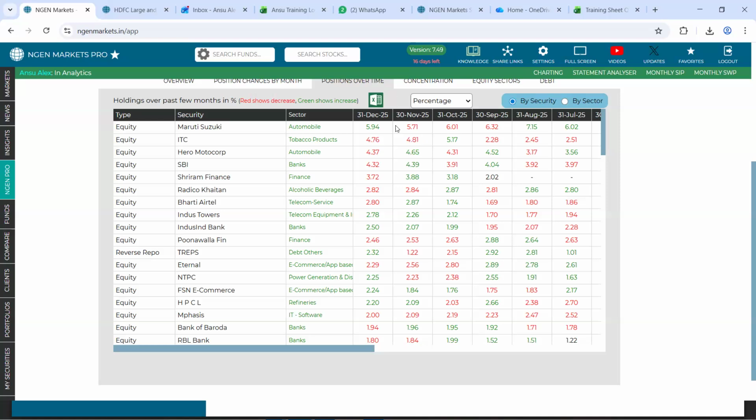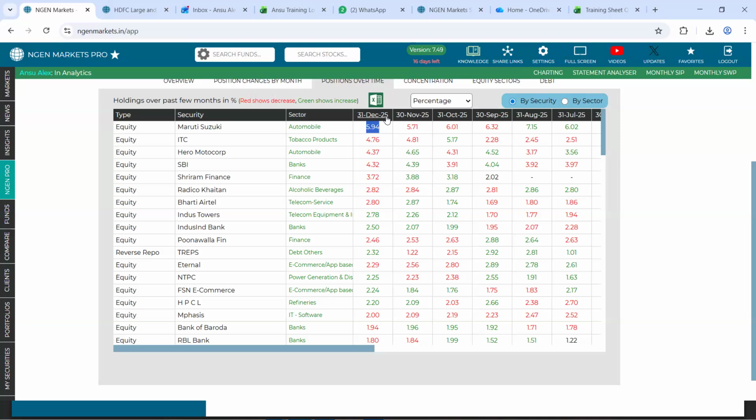Now, currently, what we are seeing on the screen is changes in terms of percentages. For example, as of 30th November 2025, Kotak Multicap Fund held Maruti Suzuki to an extent of 5.71% in its portfolio, which indeed increased to 5.94% as of 31st December 2025.